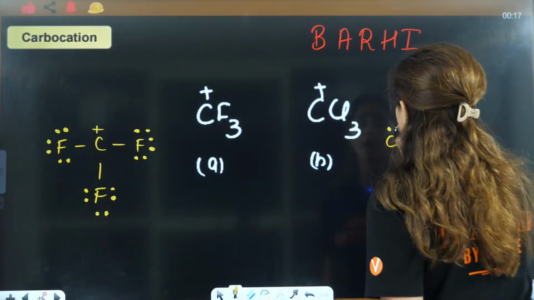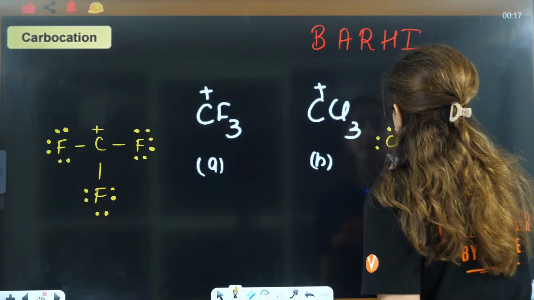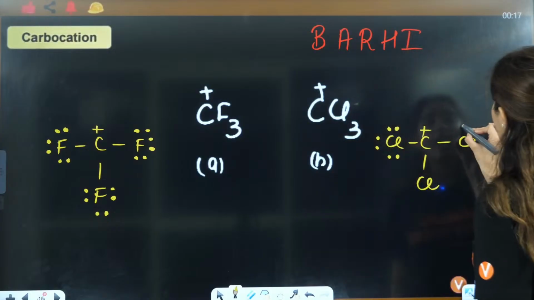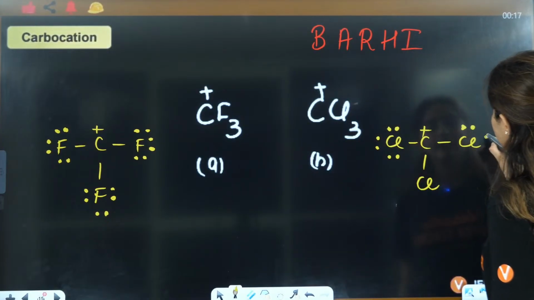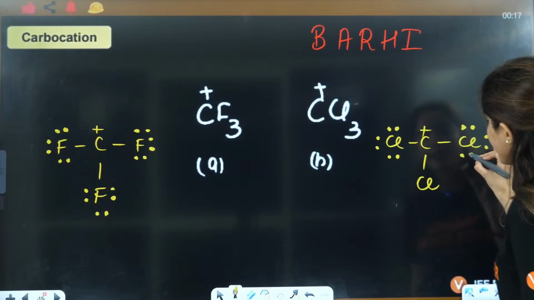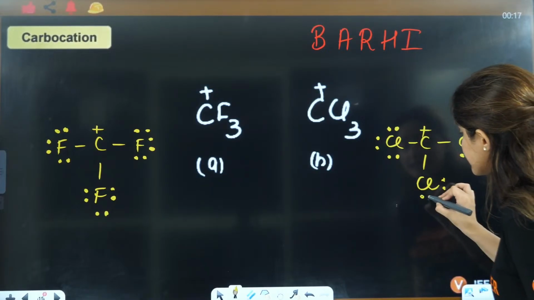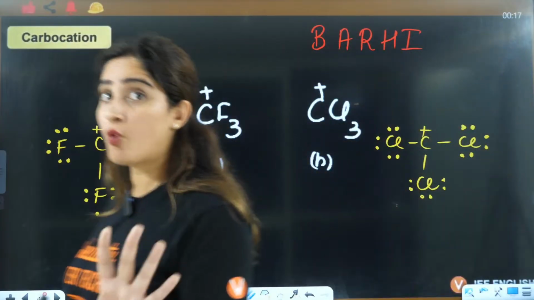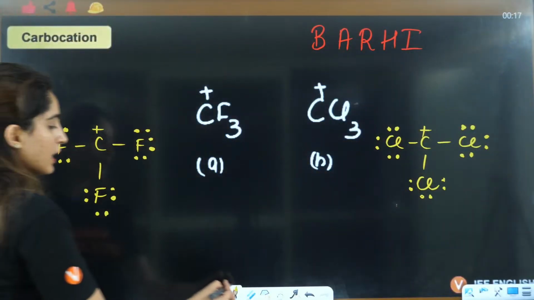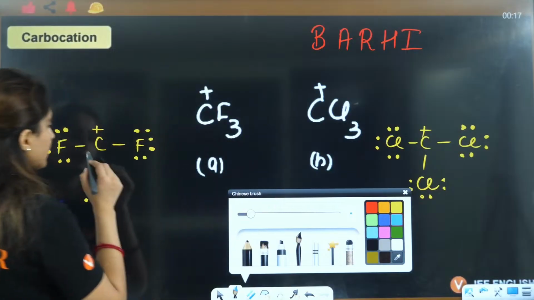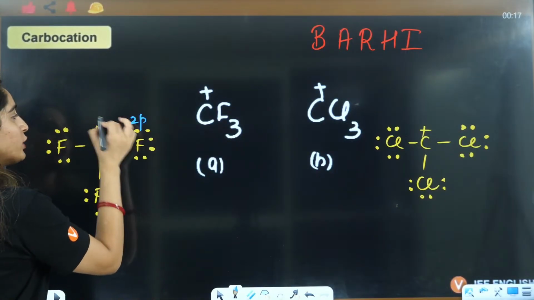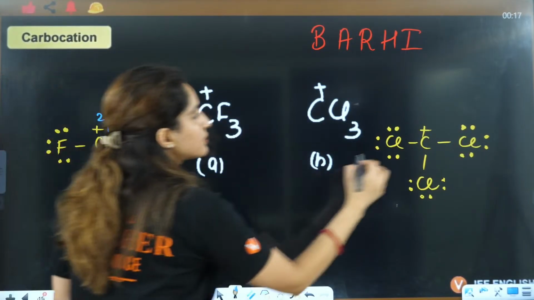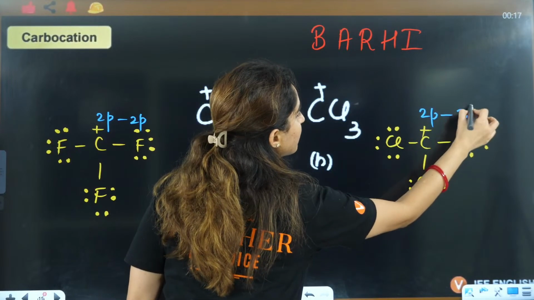Now, let me see how many of you can answer this. Based on that, down the group and along the period, the extent of electron donation decreases. So, both will show back bonding. But here what will happen? This is 2p-2p back bonding. This is 2p-3p back bonding.